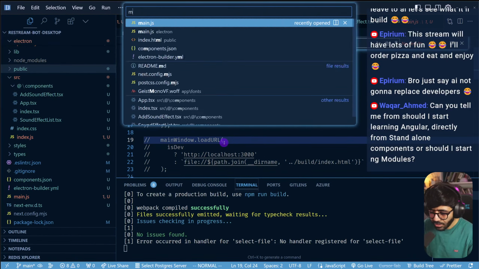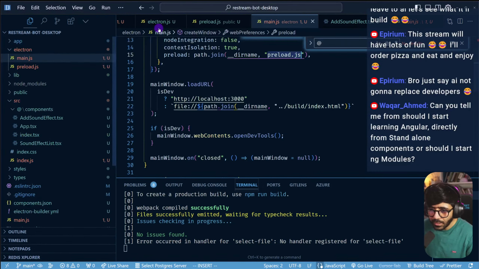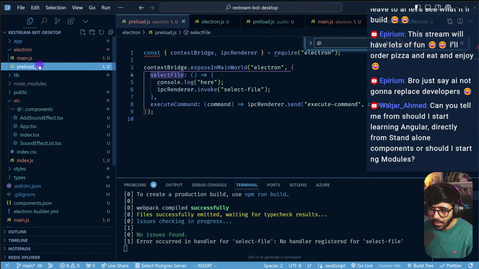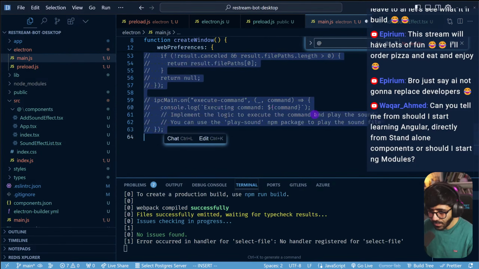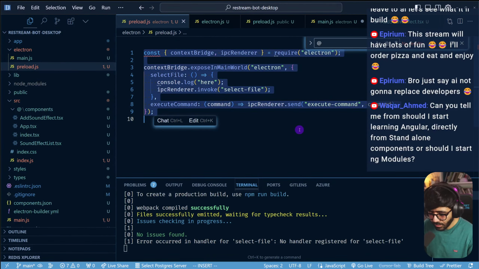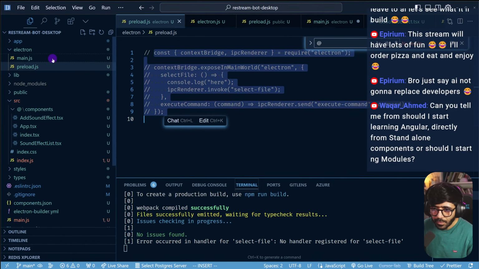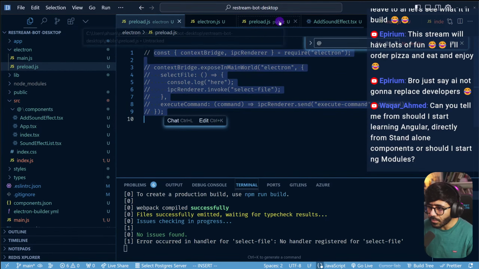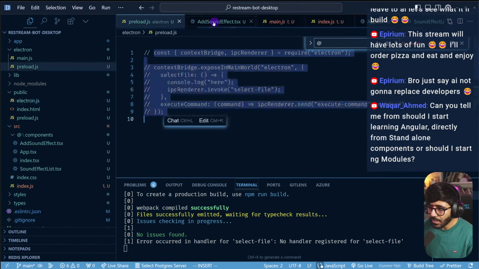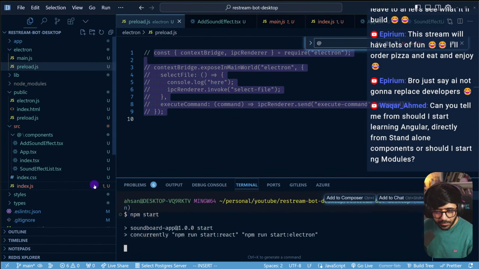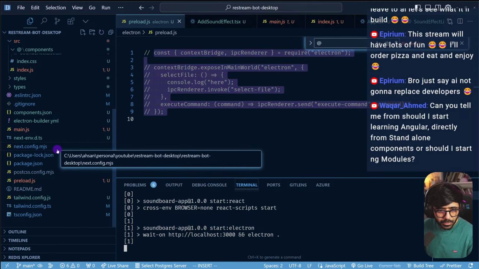Let's see how many main.js files we have. So we have one in electron as well, main and preload. So I'm going to comment out this one. I'm going to comment out this one. Those files do not exist for me at all, because I think the shared CDN thingy basically removed, added a bunch of things, and then forgot about it.